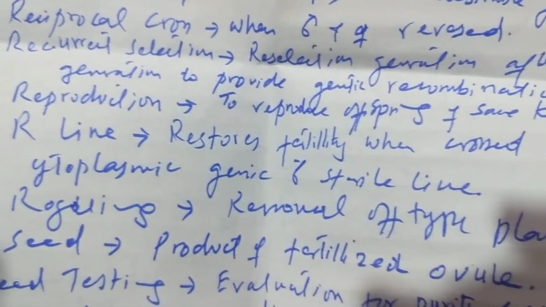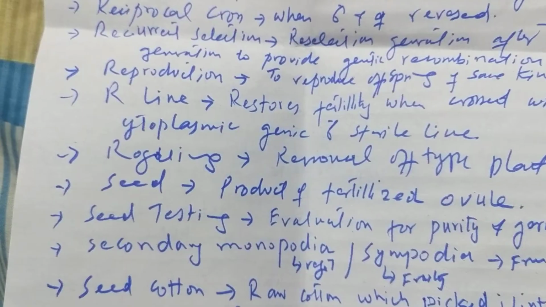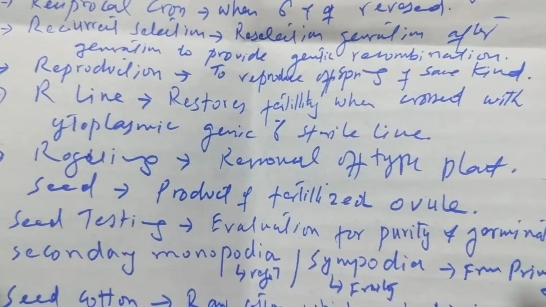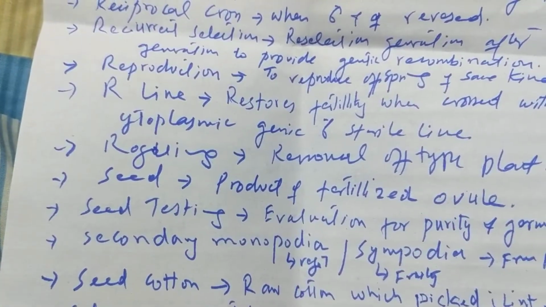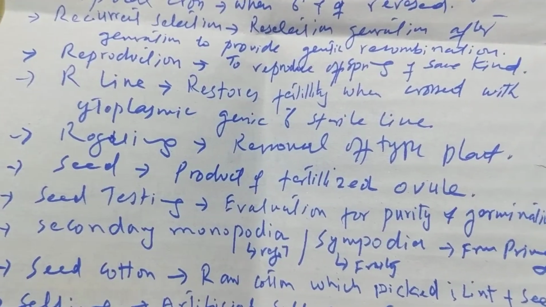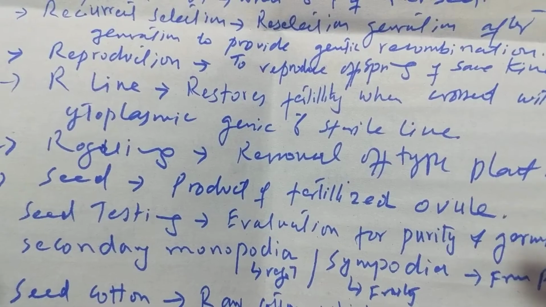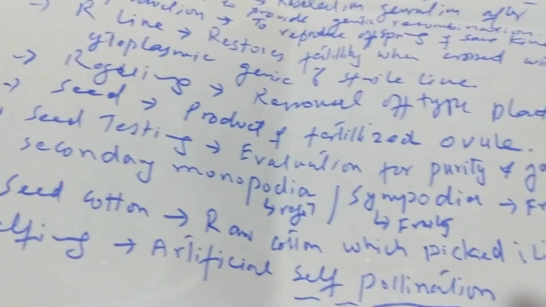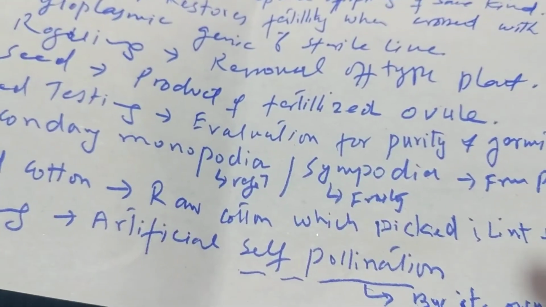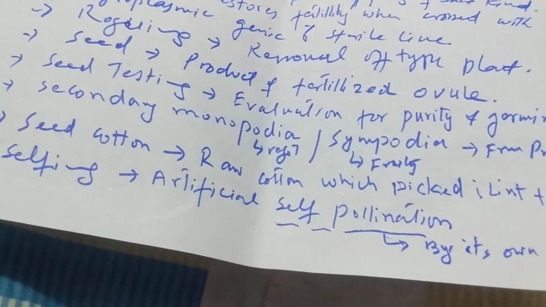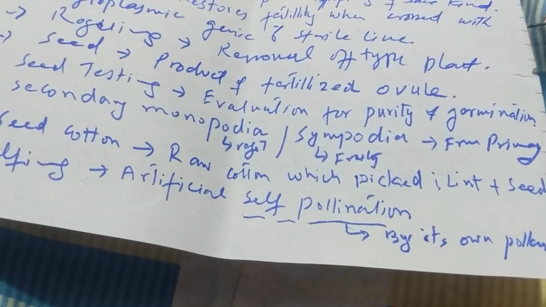Reproduction is the ability to reproduce offspring of the same kind. R line restores fertility when crossed with a cytoplasmic genic male sterile line. Rogueing is removal of off-type plants. Seed is the product of a fertilized ovule. Seed testing is for evaluation of purity and germination.